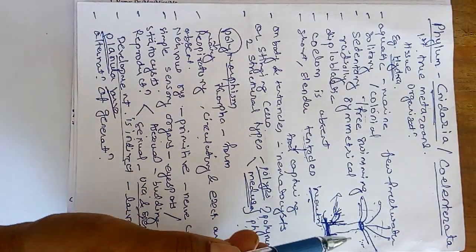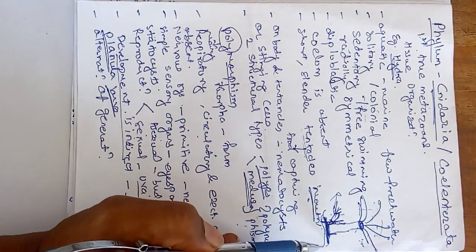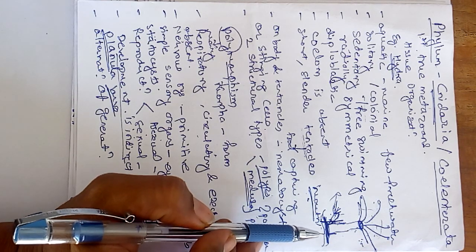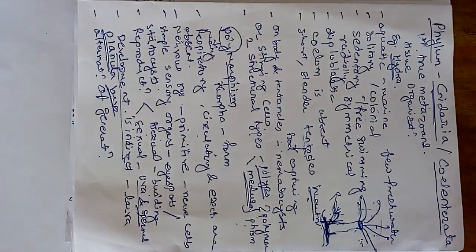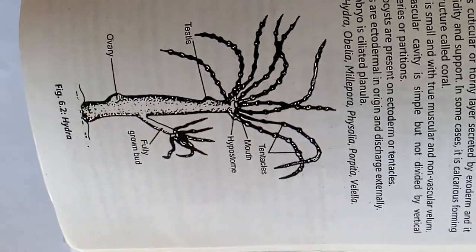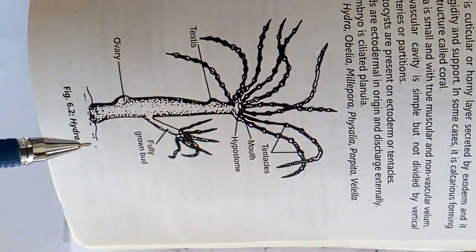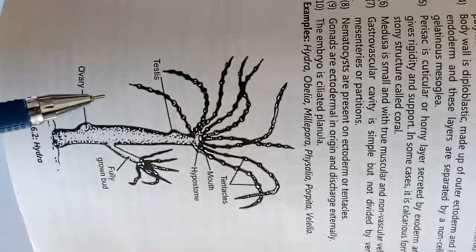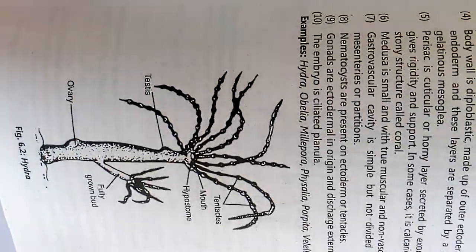And a well-known example, see, this is the rough diagram. This is the hydra, an example which is well known to you. You are familiar with this animal. This animal is from phylum Cnidaria.